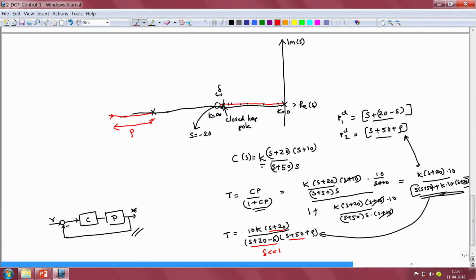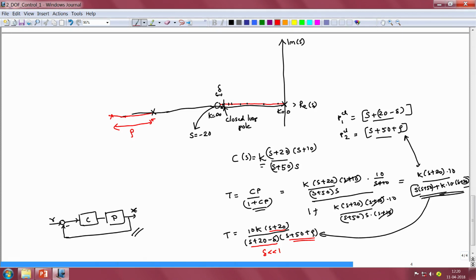to be determined by the pole that is far away at the location s is equal to minus 50 plus rho. So we have therefore, despite our effort in restricting the variation of our closed loop pole, 1 degree of freedom control system does not allow us to get that to be the dominant dynamics, and does not allow us to restrict the variation of the dominant dynamics. So what is the way forward? Of course this problem cannot be solved using 1 degree of freedom control design.